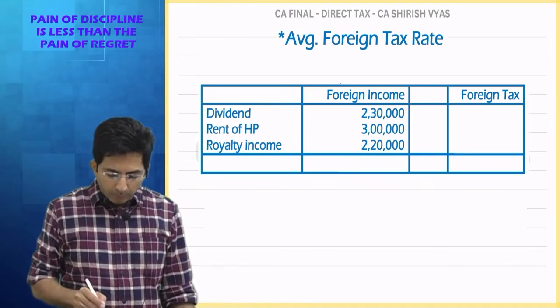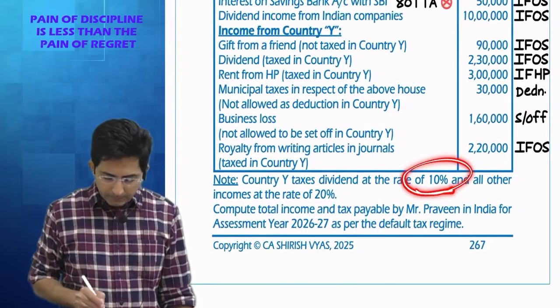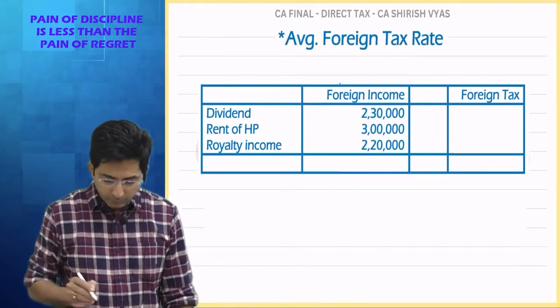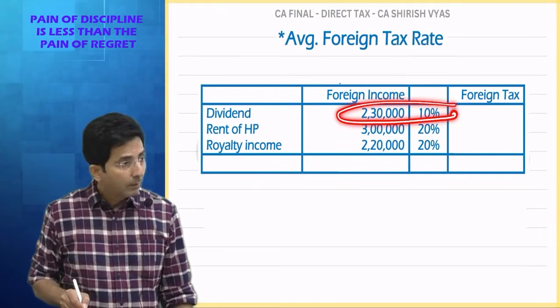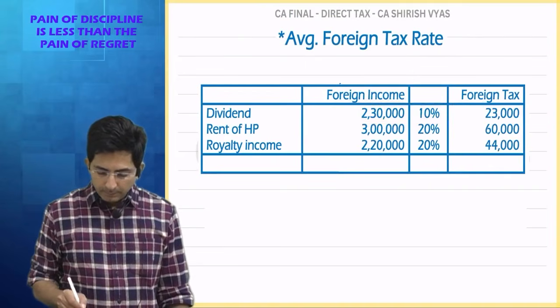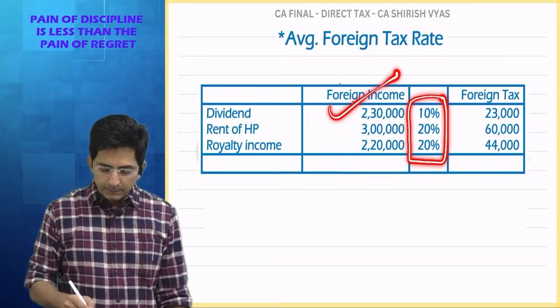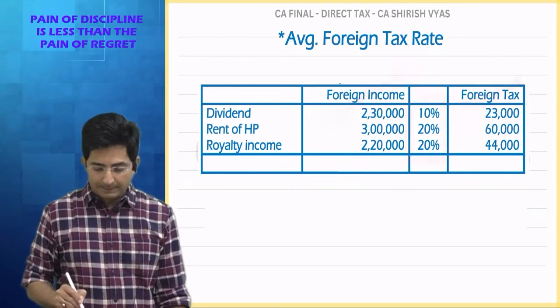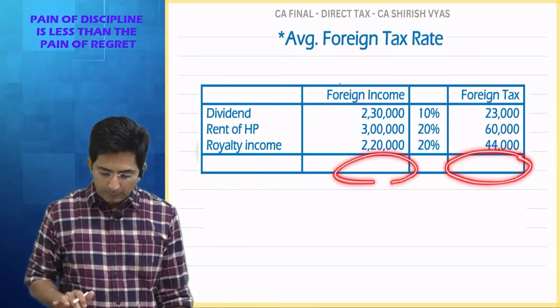Now tell me, what is the tax rate on dividend income? Dividend 10%, for all other income 20%. So see what I have done. Dividend 10%, all other income 20%. So apply the tax rate. This is the percentage given in the question. Multiply the percentage by the income, you will get the amount of tax. So now I will get the total tax and this is the total income.